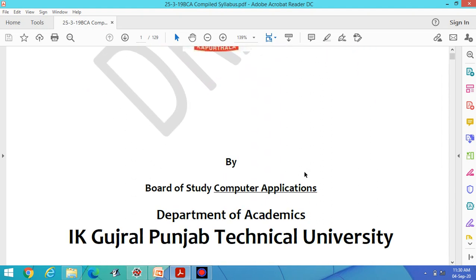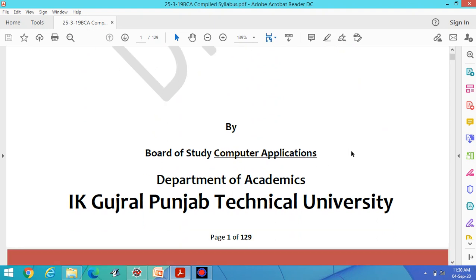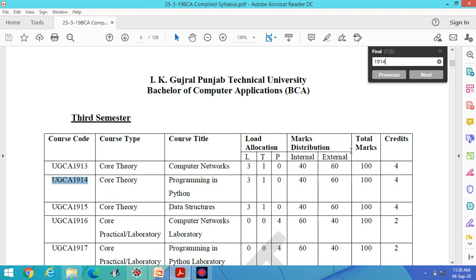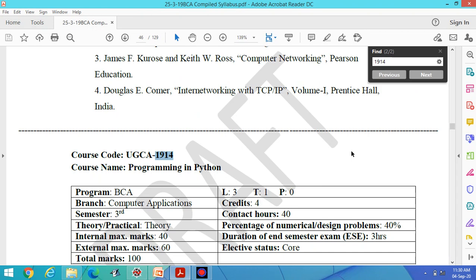The subject is for BCA third semester as per the syllabus of IK Gujral, Punjab Technical University, Jalandhar. The course code is 1914. This one is the content.